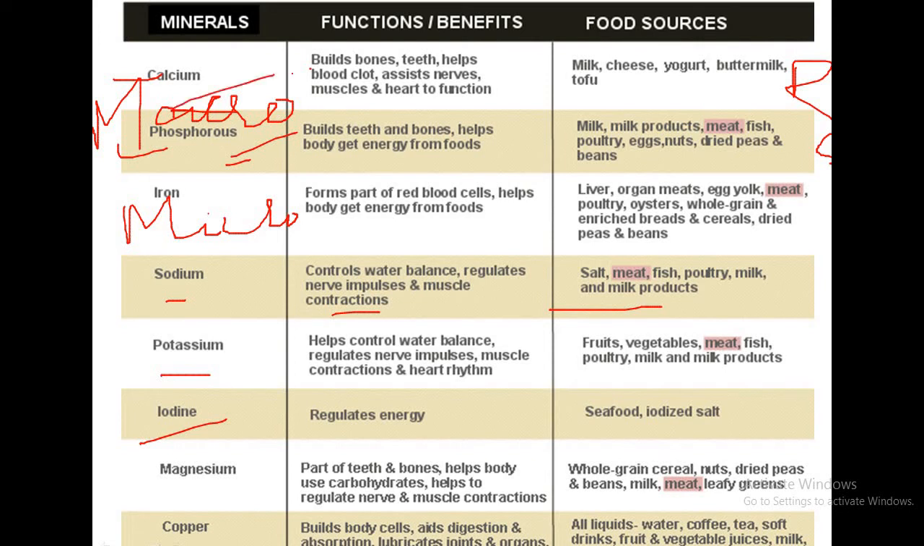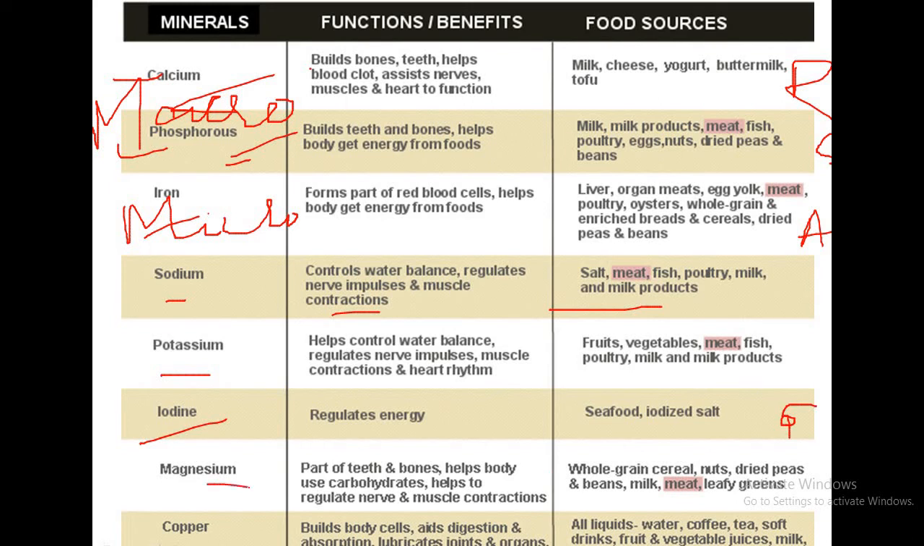So deficiency of calcium causes rickets. Deficiency of phosphorus causes soft bones. Deficiency of iron causes anemia. Deficiency of sodium causes nerve impulses not to be transmitted properly. Deficiency of potassium causes nerve impulses not to be transmitted properly. Deficiency of iodine causes goiter.